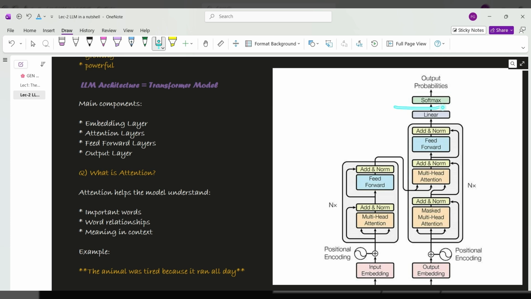So softmax and temperature are these two words. If you go into Google Gemini, you can see there is a temperature in settings. You can change that temperature. That temperature is used to set softmax, to give a probability distribution for all possible next words. If you decrease that temperature, make it around 0, then it will be deterministic and give you factual answers. But if you want creative answers, you have to increase the value.